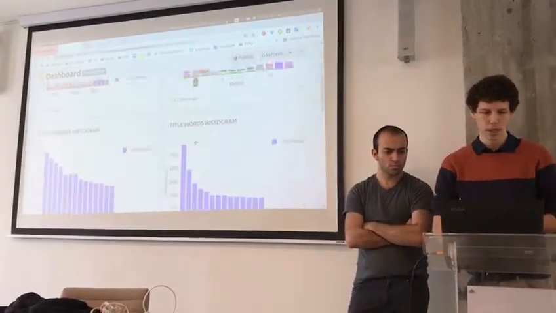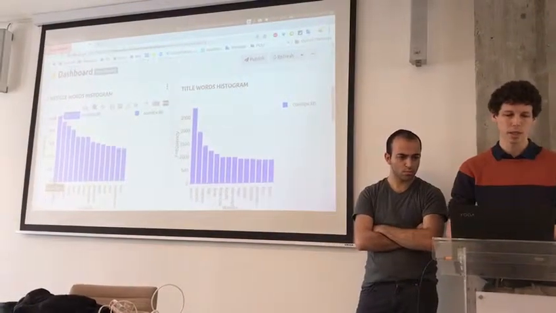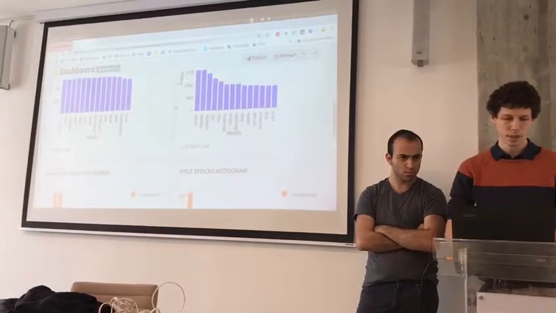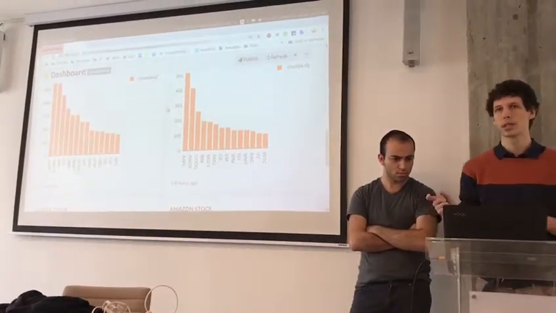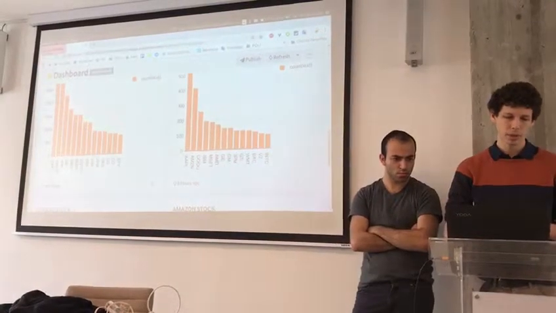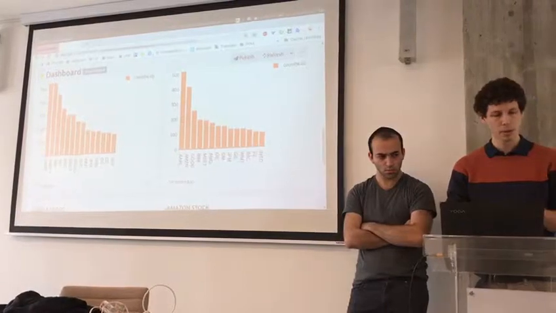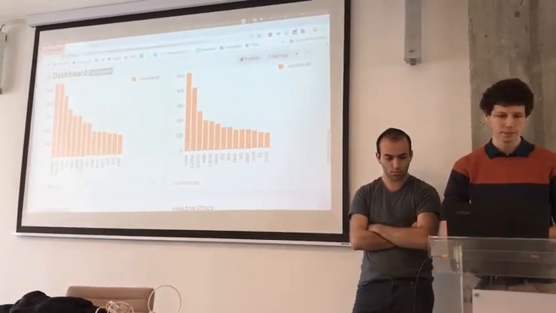Scrolling down, we have the most common words that appear in the articles and in the titles. Here we tried to get the stocks that were mentioned in the articles, and the stocks that appeared most were Apple, Amazon, IBM and Google. Those were on the top tier.